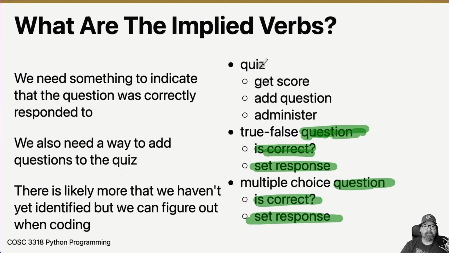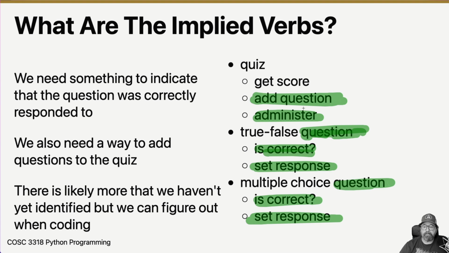Back to the quiz. A quiz is a collection of questions, so I need to be able to add questions to it. So add question is a verb for my quiz. And then also administer, which is like run the quiz. It's like, hey, quiz, start up and start printing out the questions and collecting responses. Hey, I want to administer the quiz to the folks. So here are more verbs that we're hiding inside of it.